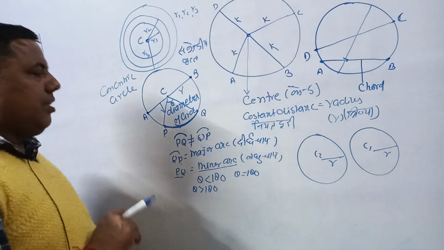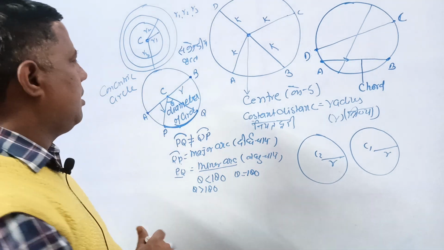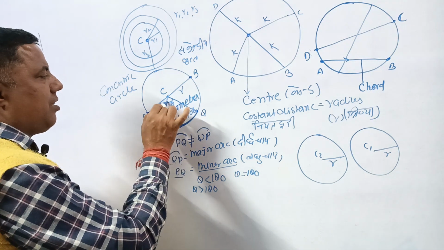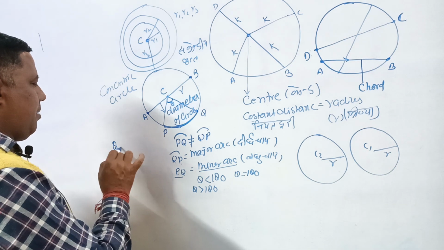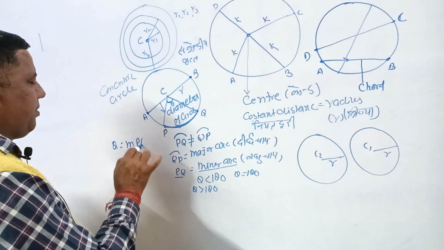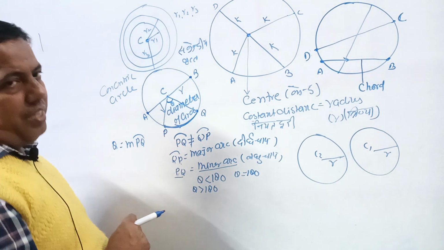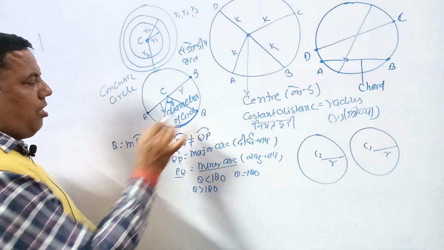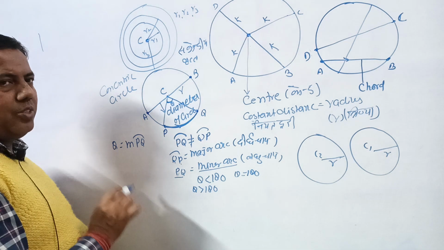The angle subtended by the arc at the center is represented by its amplitude.